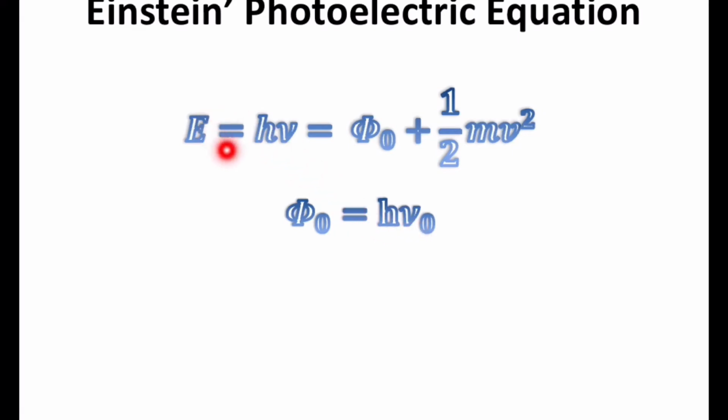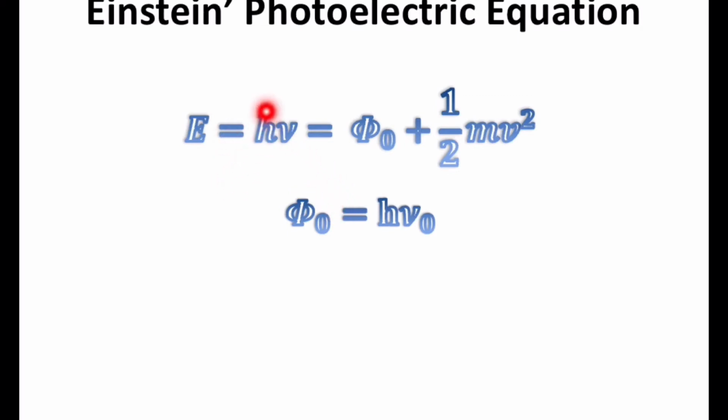So the incident energy must be greater than the work function for emission of photoelectrons, or we can say the incident frequency must be greater than the threshold frequency. In other words, the wavelength of the incident light must be smaller than the threshold wavelength. You should not confuse wavelength, energy and frequency, because energy is inversely proportional to wavelength and directly proportional to frequency. If energy increases, frequency increases. So the energy of the incident light must be greater than the work function to provide the necessary energy to emit an electron from the cathode.